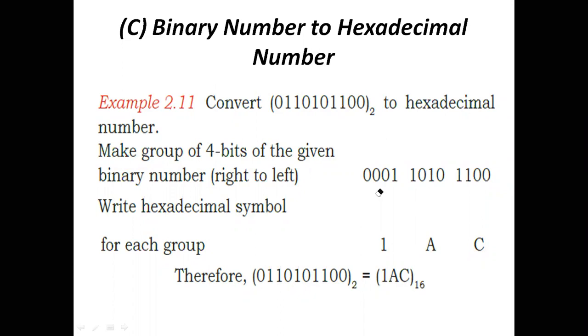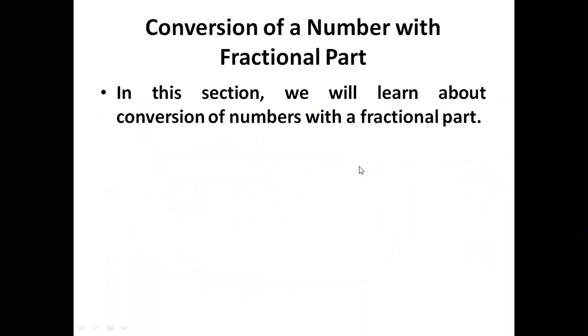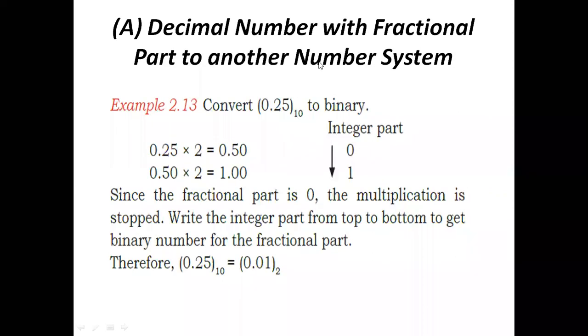And in the same way, we are going to have the conversion of numbers with the fraction part. Fraction part means whatever we have after the point. And how is this fraction part done?